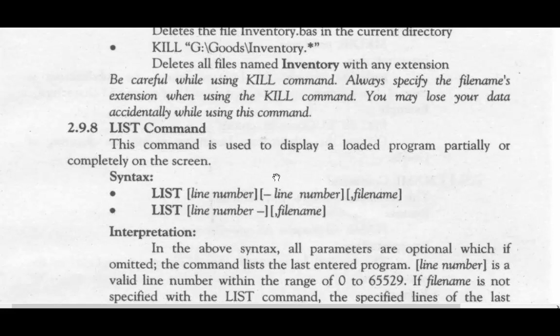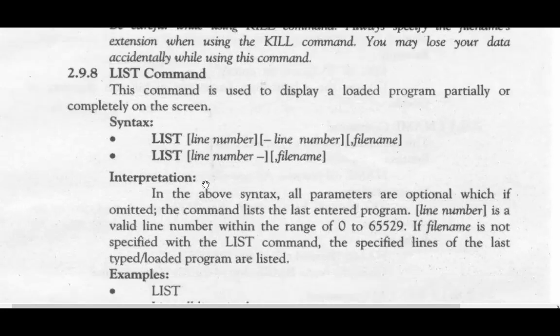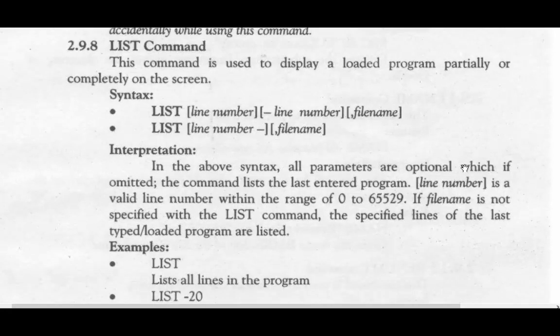Next is the list command. This command is used to display a loaded program partially or completely on the screen. Syntax: list line number 1 dash line number 2 comma file name. In the above syntax, all parameters are optional; if omitted, the command lists the last entered program.